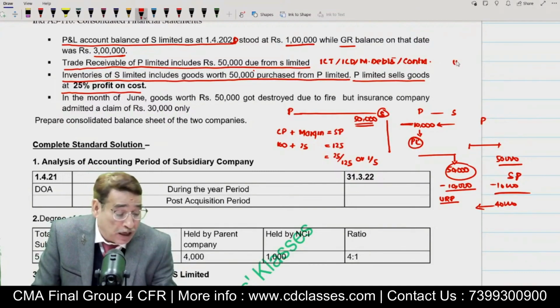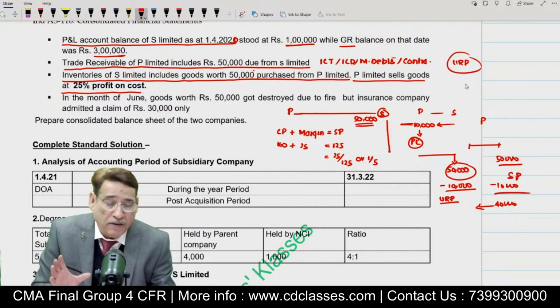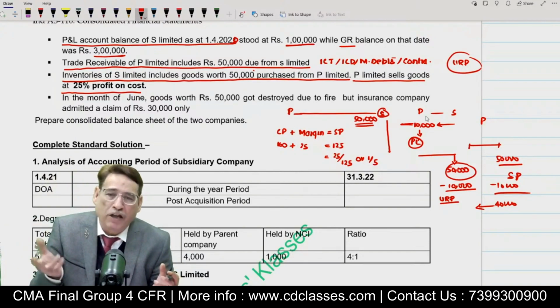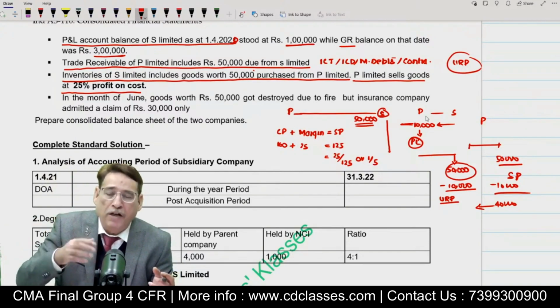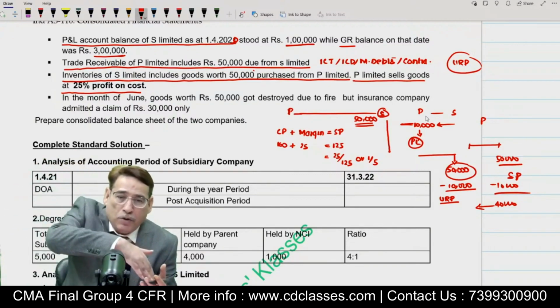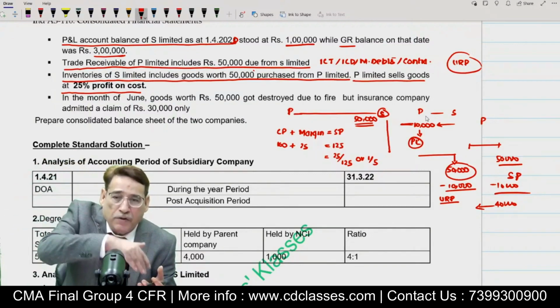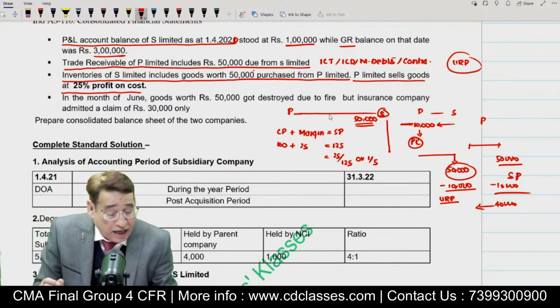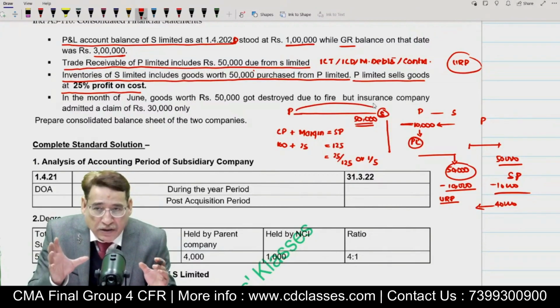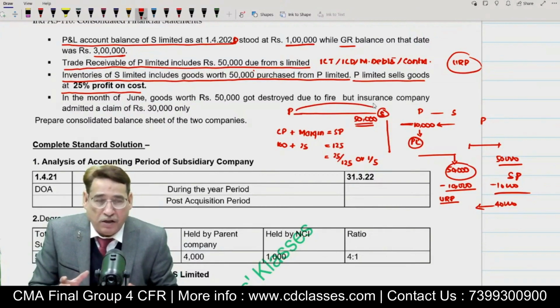And one more thing I would love to tell you. As far as unrealized profits are concerned, out of P and S, we can safely assume that P Limited being a parent company is the bigger one. So whenever the big company sells the goods to the lower company, that is in this case the subsidiary company, it will be considered a downstream transaction. Is it clear to you?